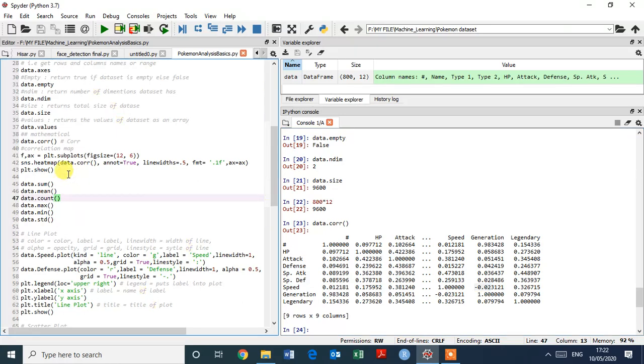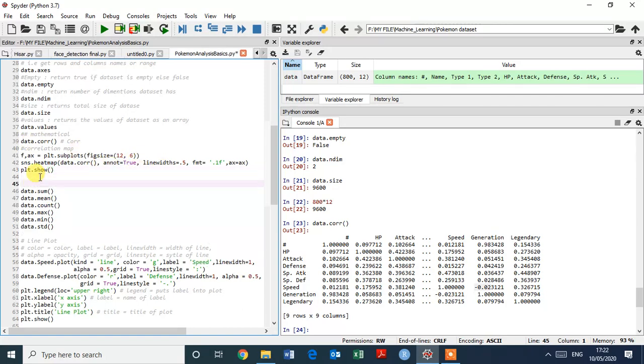Suppose we want to plot a correlation. How to do it? So here we type plt.subplots with figsize 12,6, and I give here sns.heatmap for the correlation of the data. So we give data.corr, just this one, and annot equal to True.